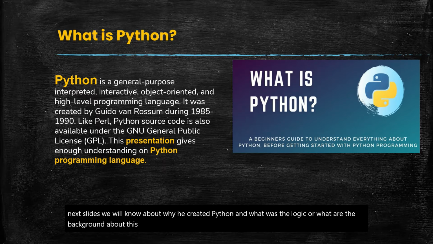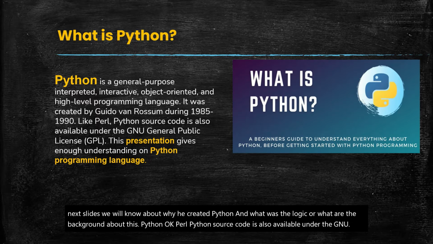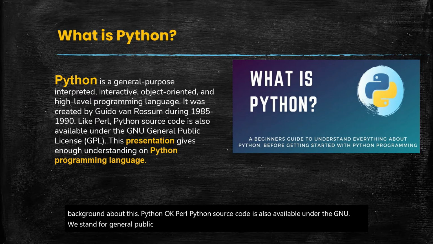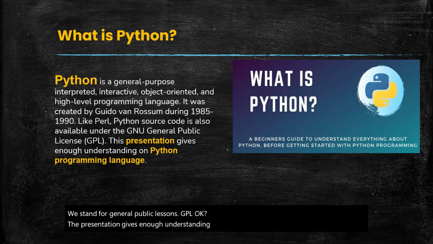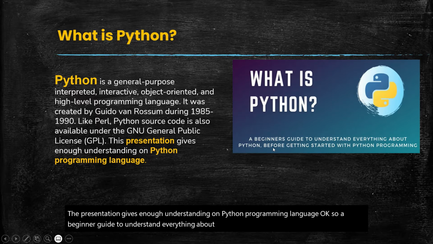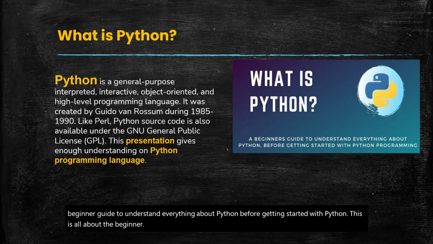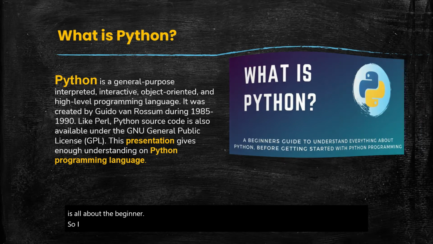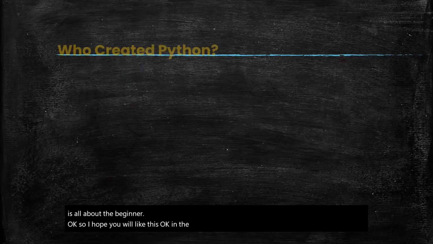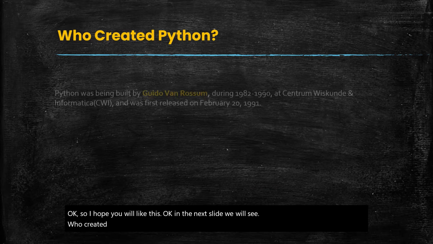Okay, so like Perl, the Python source code is also available under the GNU, which stands for General Public License, GPL. Okay, the presentation gives enough understanding on the Python programming language. Okay, so a beginner guide to understand everything about Python before getting started with Python programming. This is all about the beginner. Okay, so I hope you will like this. In the next slide we will see who created Python. Okay, so it's very easy, it's very simple.